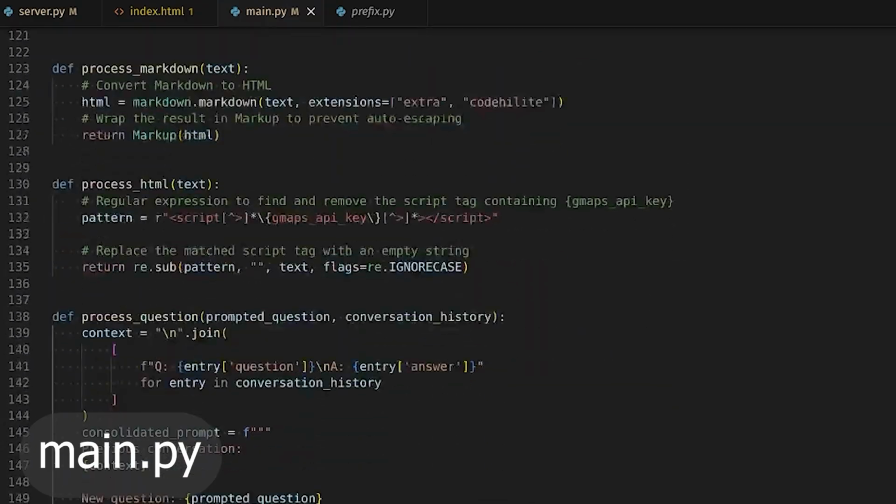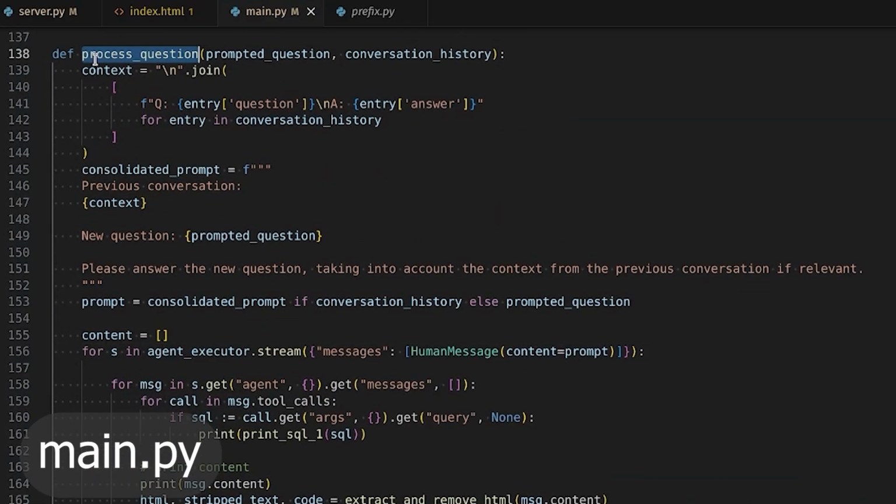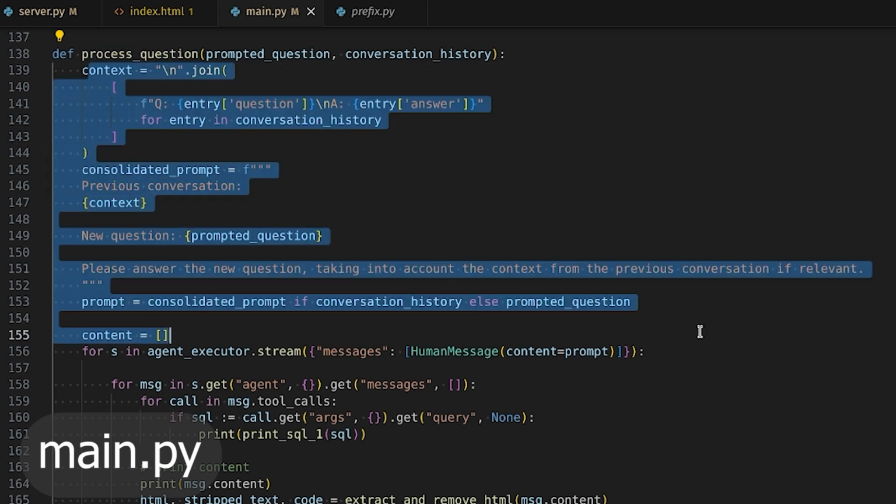So let's go on to the main file. We start off here by loading process question. We have the prompted question and the conversation history. If there is a conversation history, we'll put together this prompt, which includes the previous conversation and asks the LLM to answer the new question, taking into account the context from the previous ones.